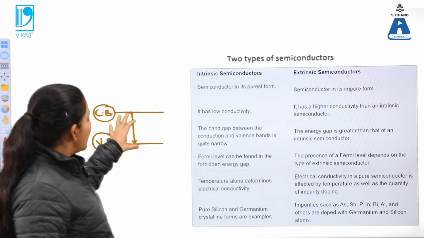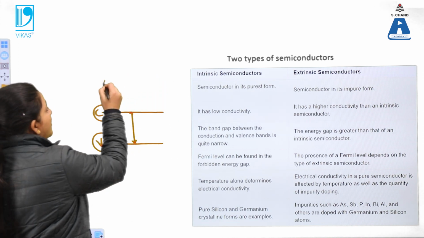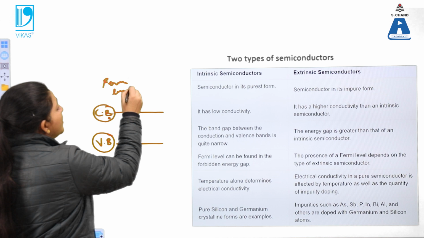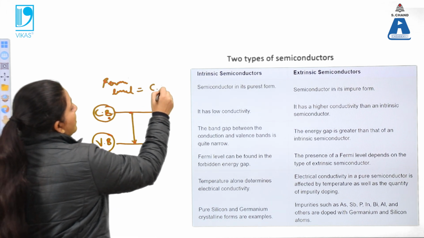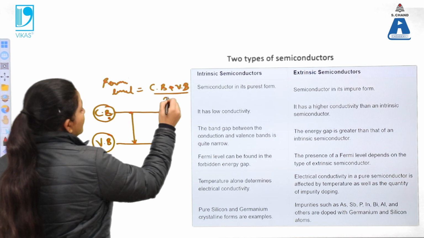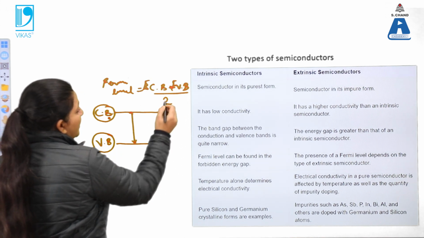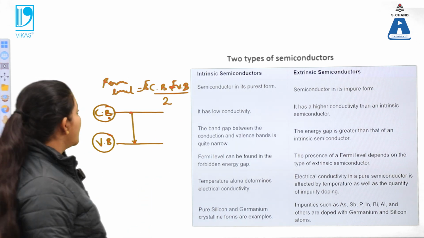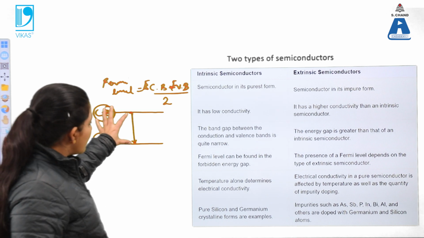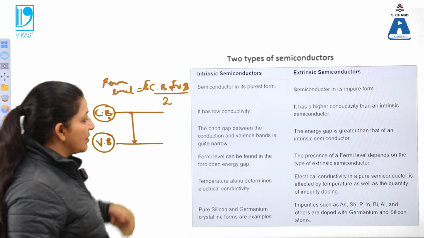And for the Fermi level, if we write a formula, for an intrinsic semiconductor it is the energy of the conduction band plus the energy of the valence band, divided by 2. That is the formula for the Fermi level in case of intrinsic semiconductor. So it lies midway between the conduction band and the valence band, in the forbidden gap.